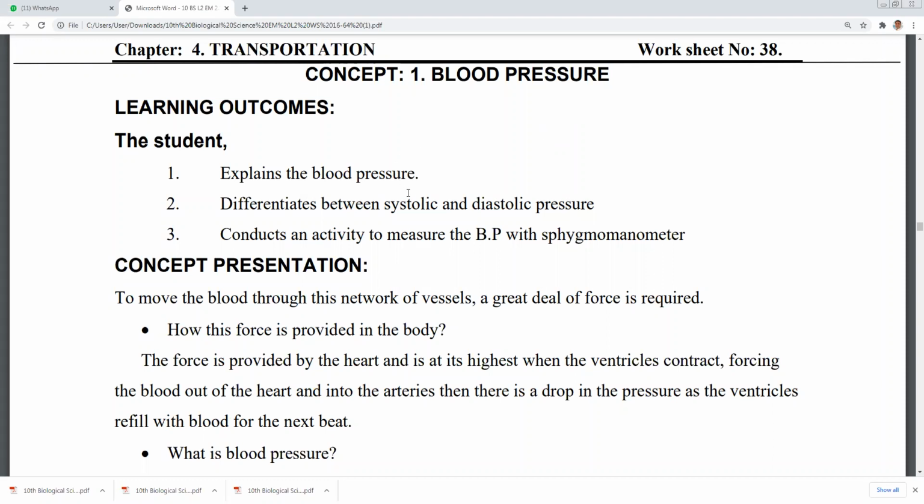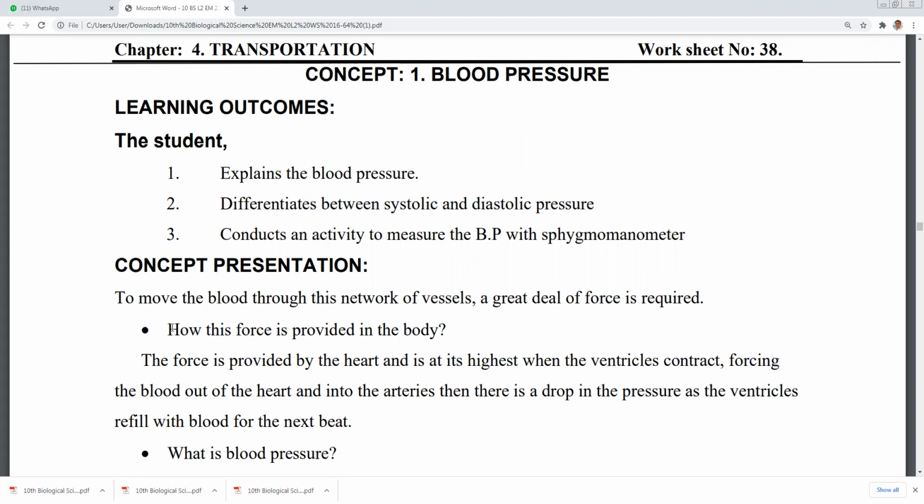So now, concept presentation. To move the blood through this network of vessels, a great deal of force is required.